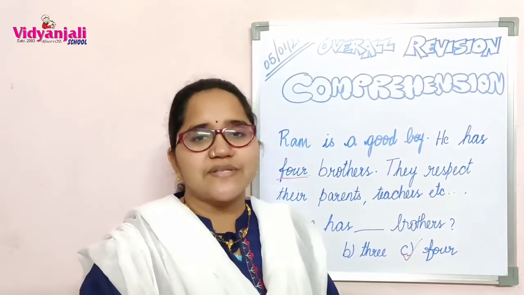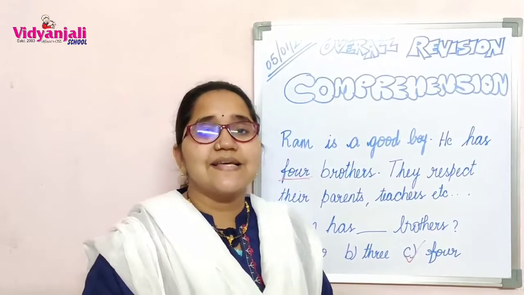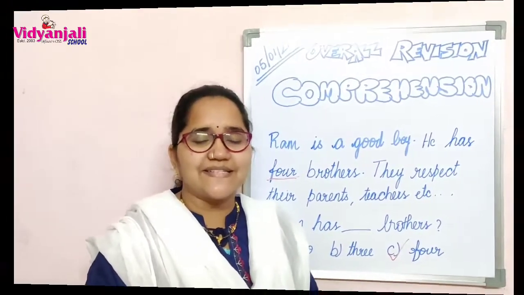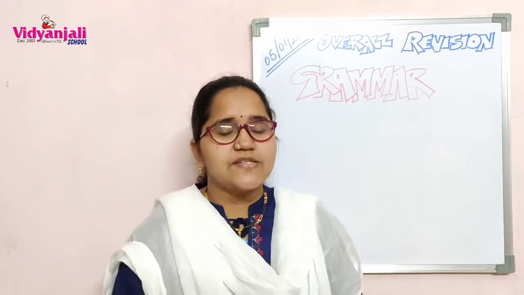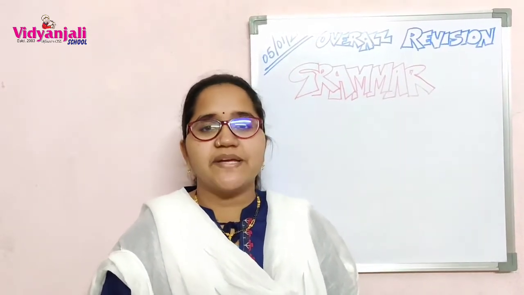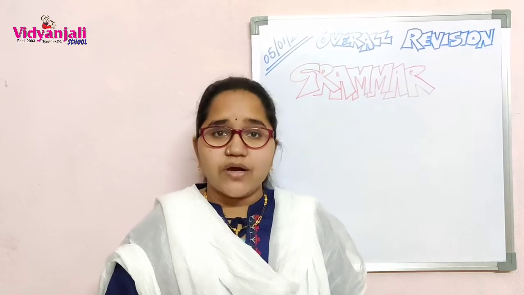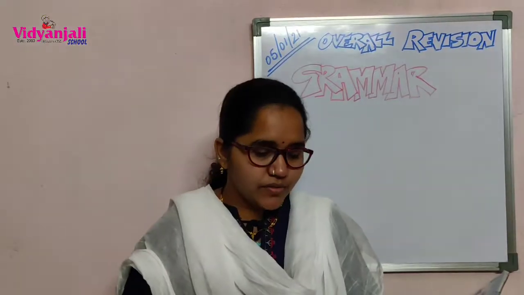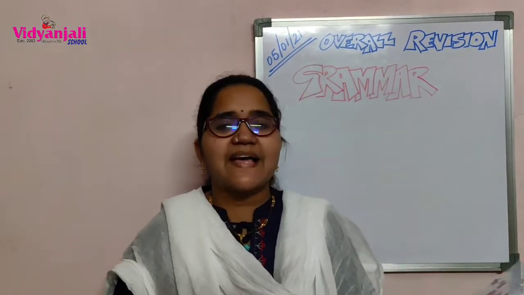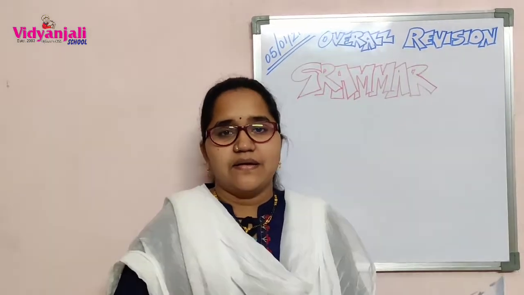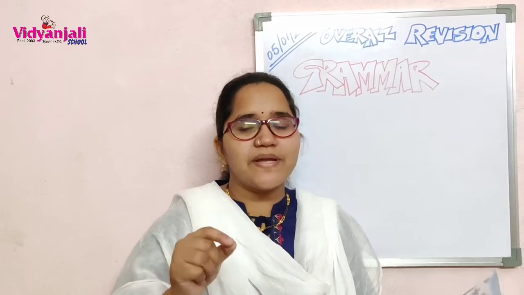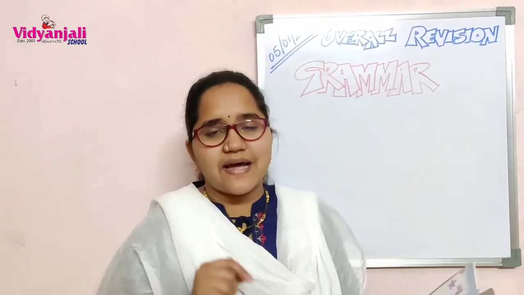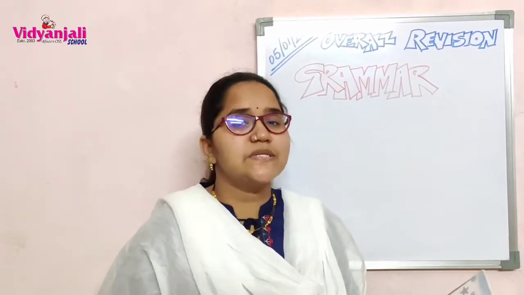Now let's move on to the second Roman, that is section B, grammar. Let's start. What is our grammar syllabus? Articles, right? So the first Roman in section B grammar is in your grammar book page number 32, that is A Roman. Fill in the blanks with a or an. We have 3 articles: a, an and the, and the first Roman is regarding a and an.